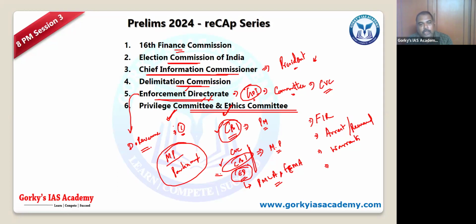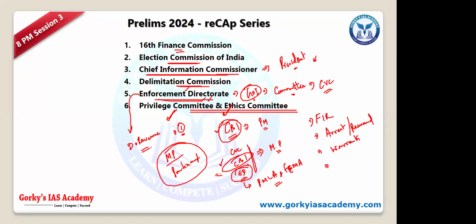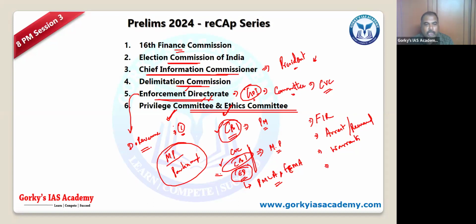When the ethics committee deals with an expulsion, the member will be expelled. So what is the status of the expelled member? The expelled member can contest elections. What happens when the ethics committee or privilege committee says that this particular member should be expelled? The person will be expelled, and that constituency will be declared vacant. But the same person can contest again in the same constituency and get into the house. Got it?